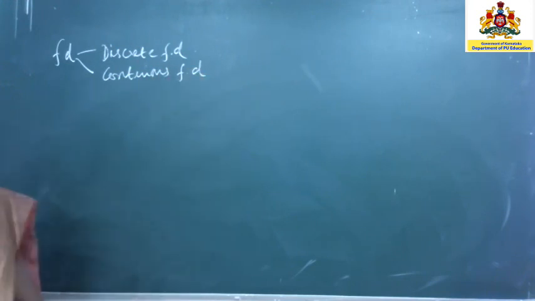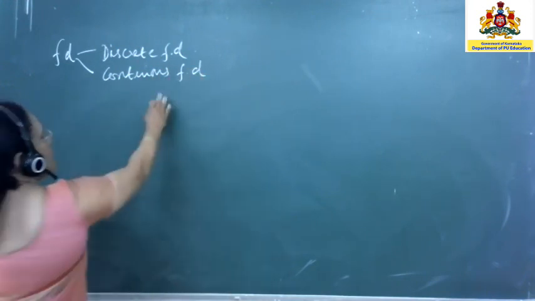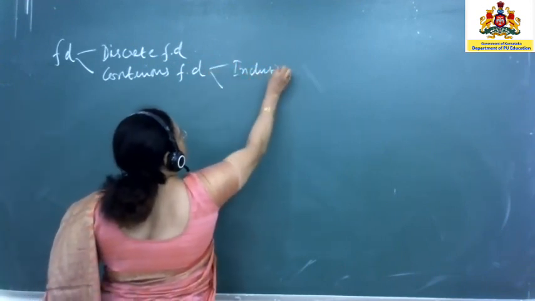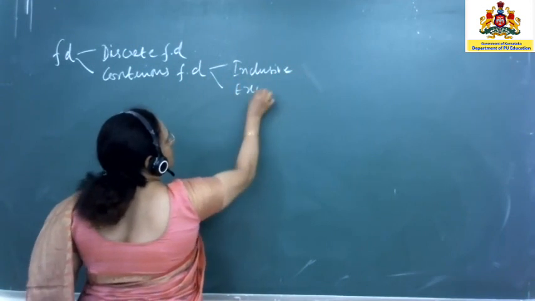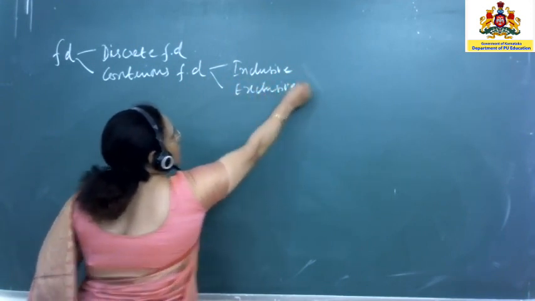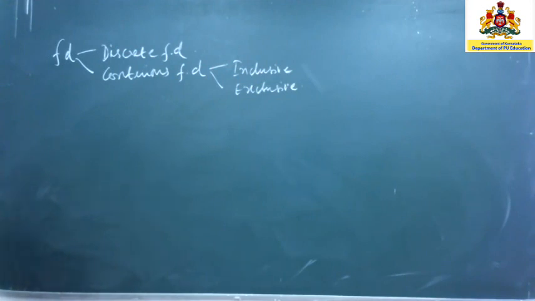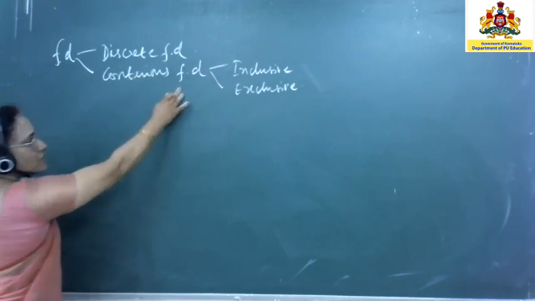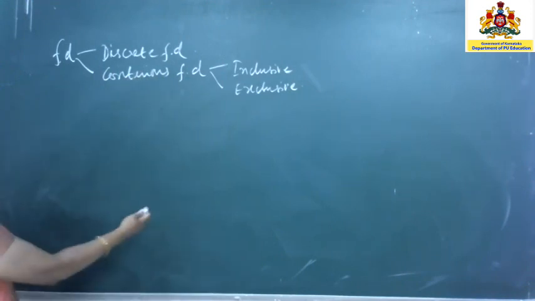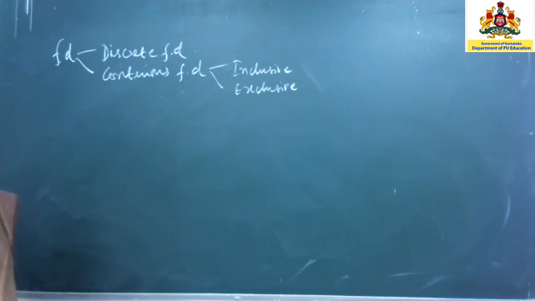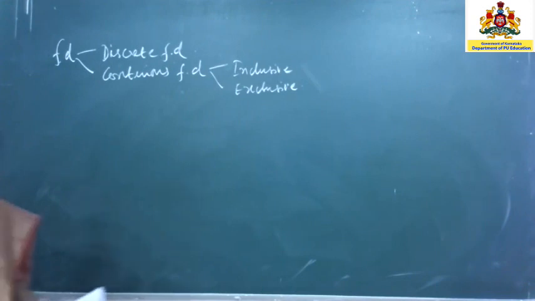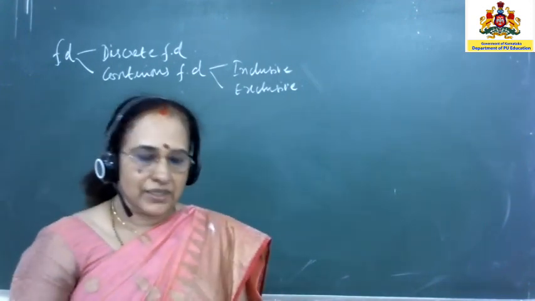The second one is continuous frequency distribution. In continuous, again you have two types: one is inclusive frequency distribution, and another one is exclusive frequency distribution. So broadly, a frequency distribution is classified into two types: discrete frequency distribution and continuous frequency distribution. The previous one, whatever we learned, was nothing but discrete frequency distribution. I just want to give you one problem. We shall work it out.